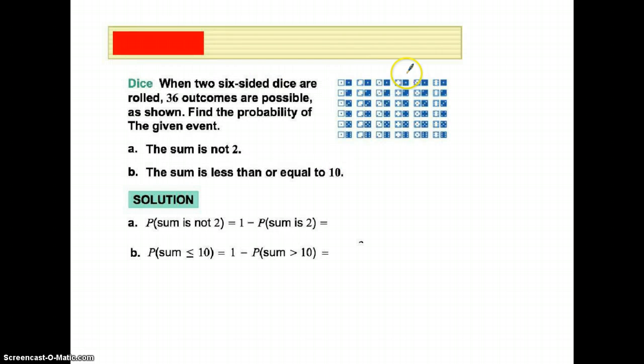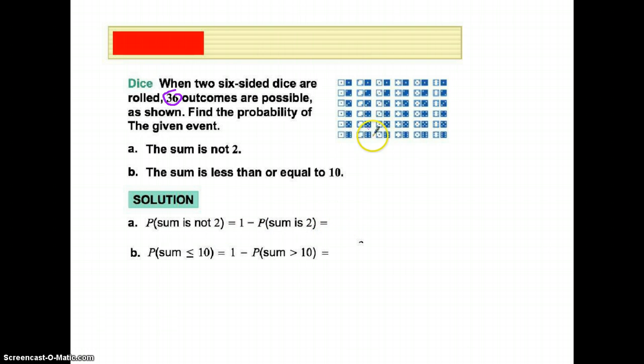Alright, in this example, they show all of the total outcomes that can occur when you roll 2 dice. 36 are possible, so we instantly know that that's going to be our sample space. If we're saying that the sum is not 2, then if we figure out how many possibilities there are when the sum is 2, and we find that probability, and we take that away from 1, we'll find the remaining piece, which means the sum is not 2.